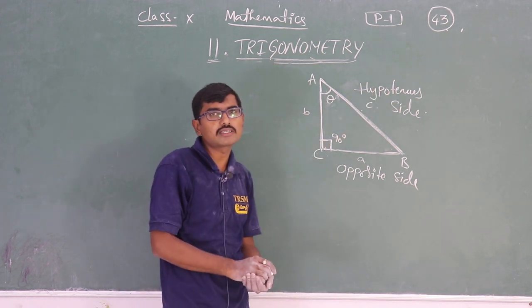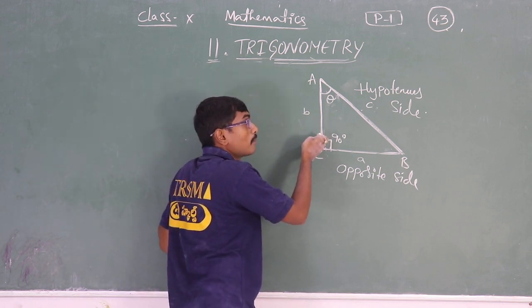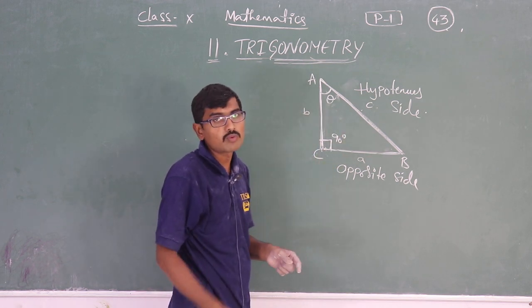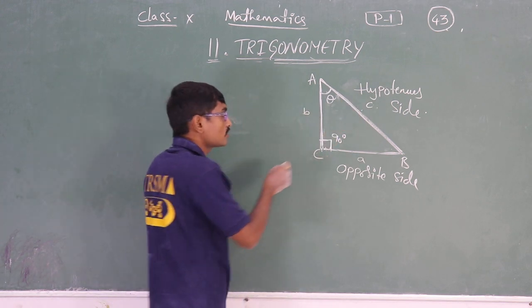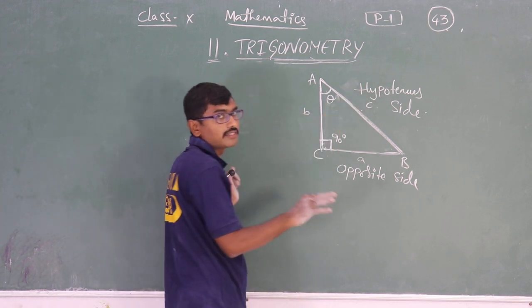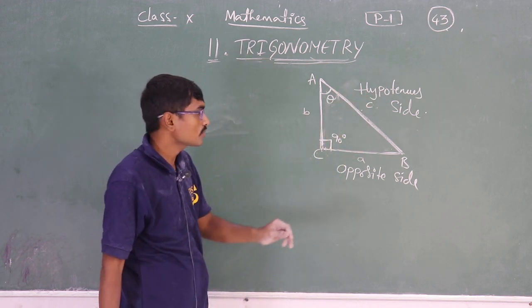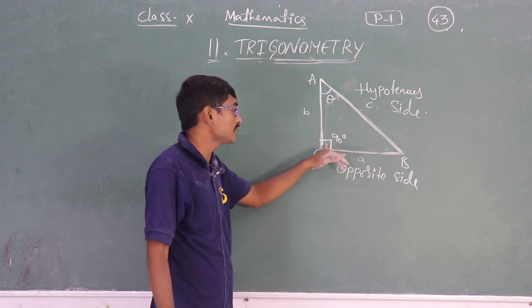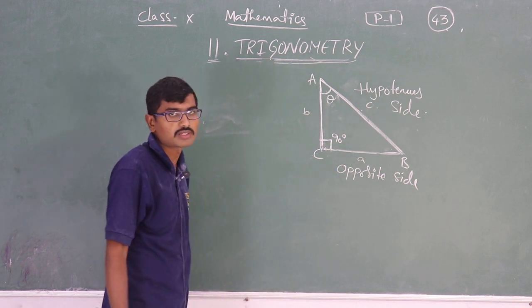Properties you have already discussed in 9th and 8th classes. As this is the largest angle, its opposite side will be the largest side in the triangle. Why? Angle to the corresponding side will be the same. So this is the largest angle, this will be the largest side. The largest side is always called the hypotenuse side. So indirectly I am telling, the side which is exactly opposite to 90 degrees, that is the right angle, is called the hypotenuse side.